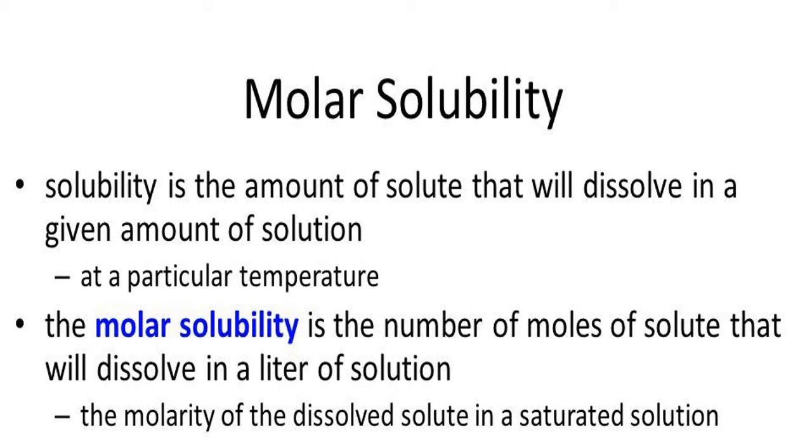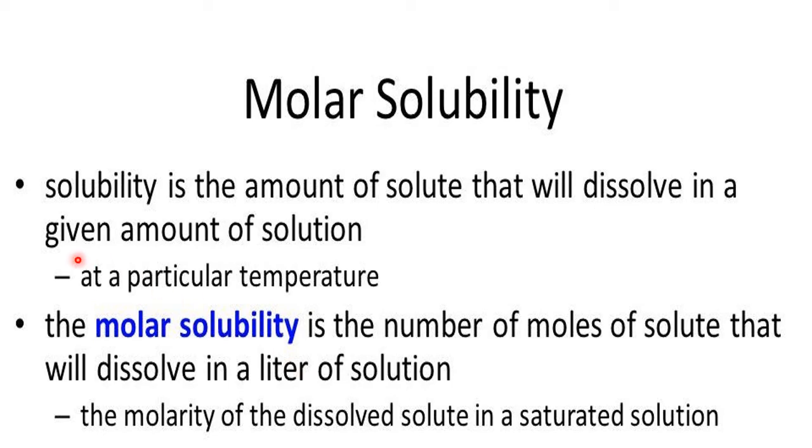Moles per liter of its solution is the most appropriate. Both are correct, grams per liter and moles per liter, but today we use moles per liter. That is called molar solubility. So one particular mole is soluble in 1 liter of its solution. That is called molar solubility.